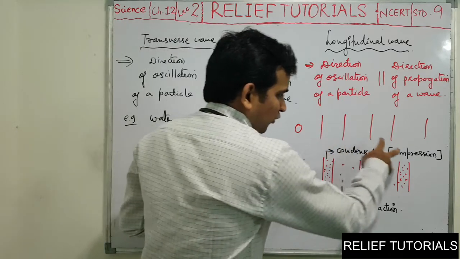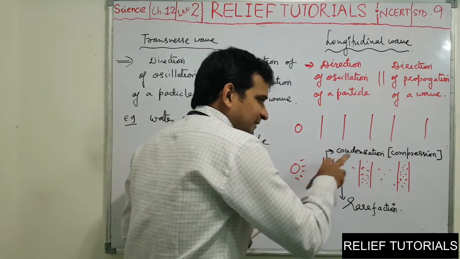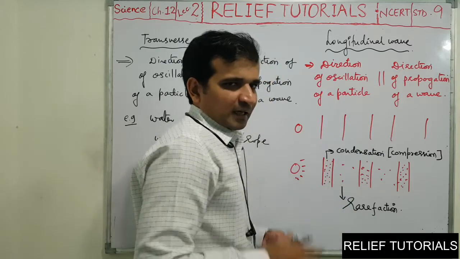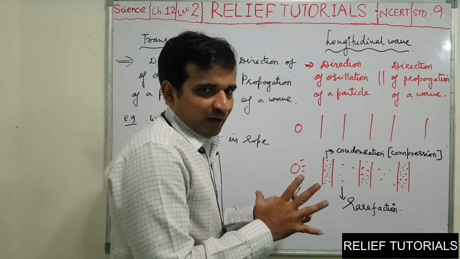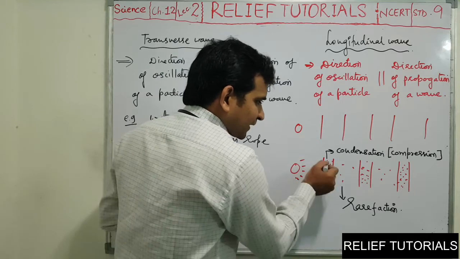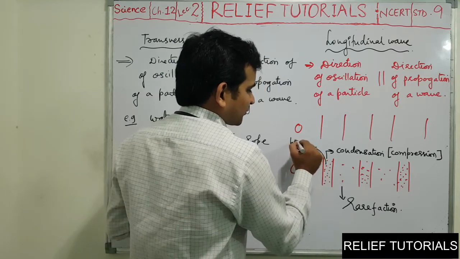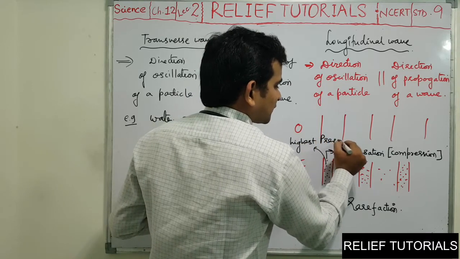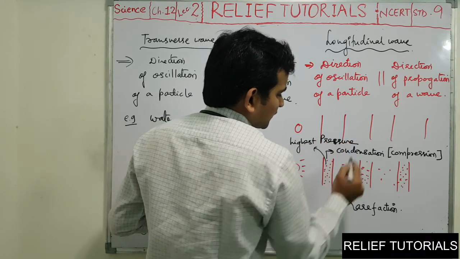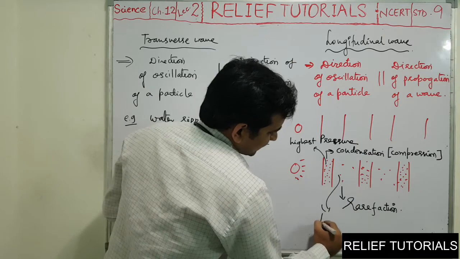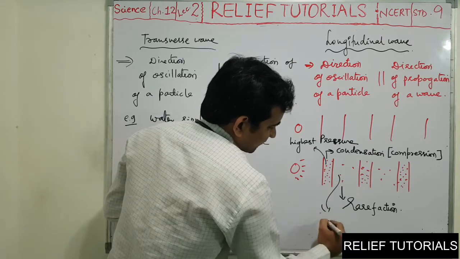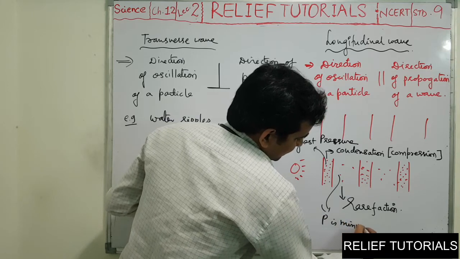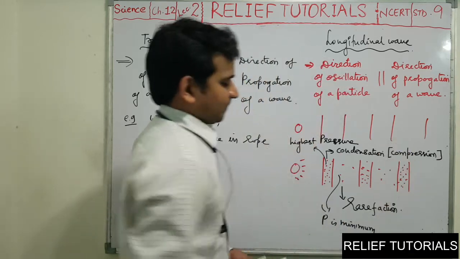So condensation or compression, here the density is highest, rarefaction, density is least. At the same time you can see the pressure of air. Here the pressure of air is highest. And here the pressure is least, or minimum.